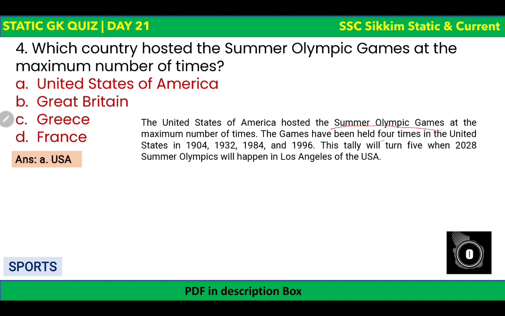The games have been held 4 times in the US: first in 1904, then 1932 the second time, 1984 the third time, and then 1996 makes it 4 times. This tally will turn 5 when the 2028 Summer Olympics happen in Los Angeles. We have been discussing this in current affairs as well: the 2028 Summer Olympic Games will be hosted by the USA in Los Angeles, and this will be the 5th time the USA hosts the Summer Olympic Games. So I hope it is clear. USA has hosted these games for the maximum number of times.